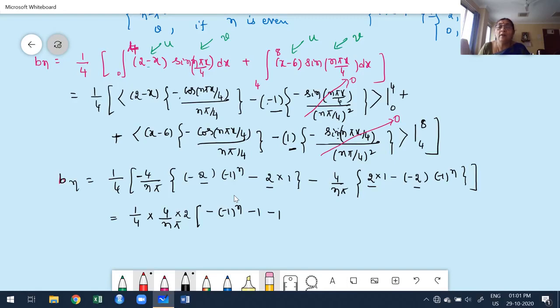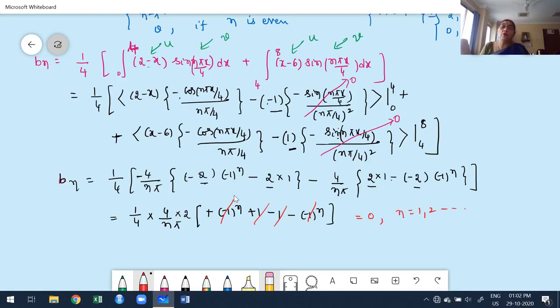Now, from these two terms, the common factor I have taken is 4 by n pi into 2, taken outside. Multiply minus into minus plus, minus into minus plus. What we get is minus 1, plus into minus is minus. Observe carefully here, this cancels this. What we get? Bn is 0 for n equal to 1, 2, 3, etc.